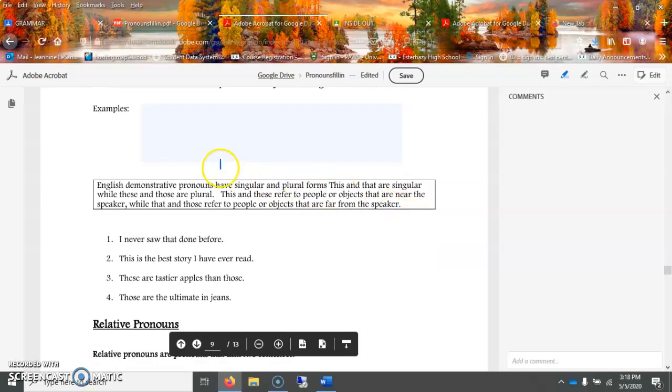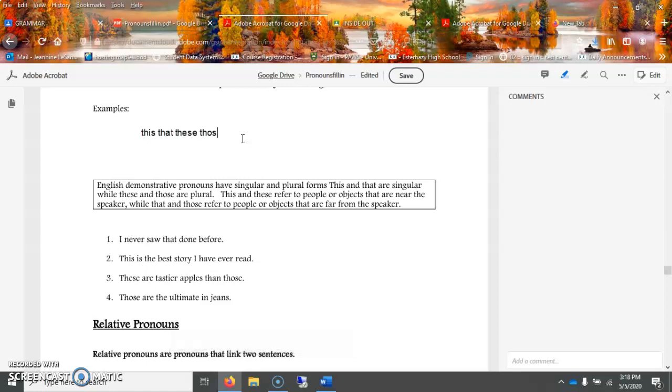Demonstrative pronouns, again, these are just this, that, these, those are all examples. These are pretty simple, and I'm going to run out of time, so I'm just going to put this on the second video.